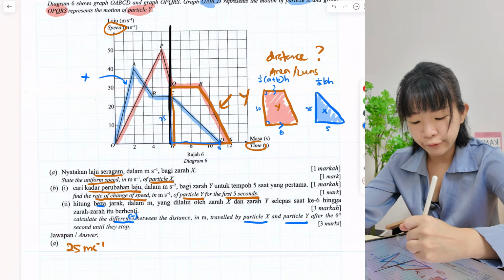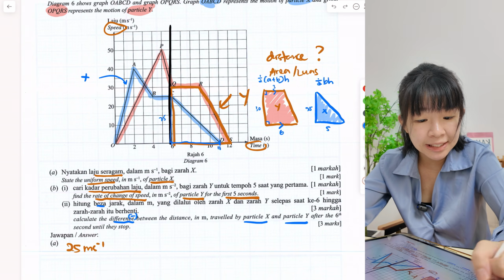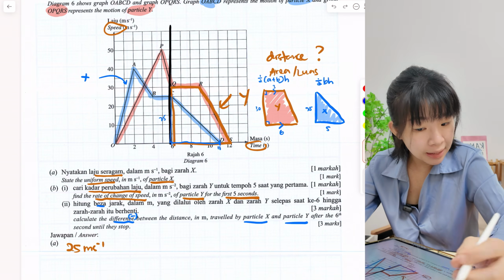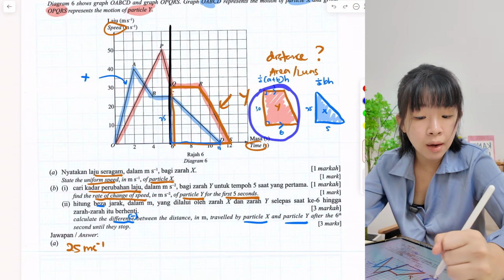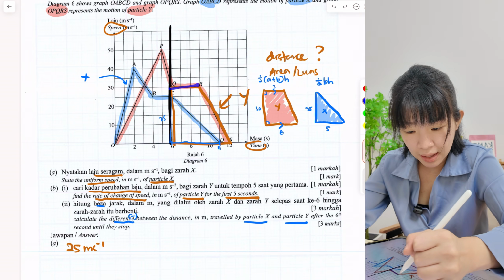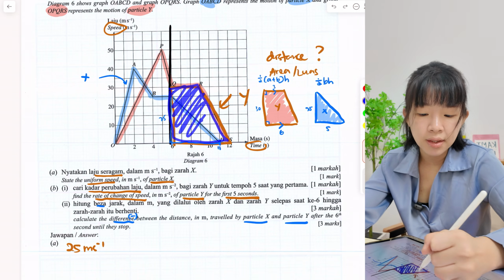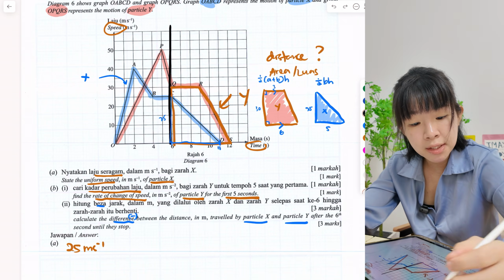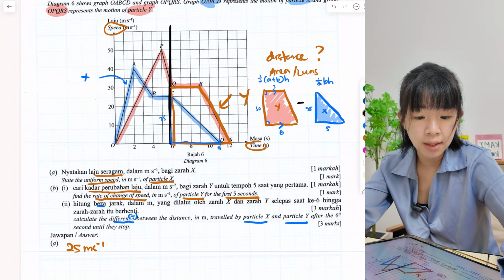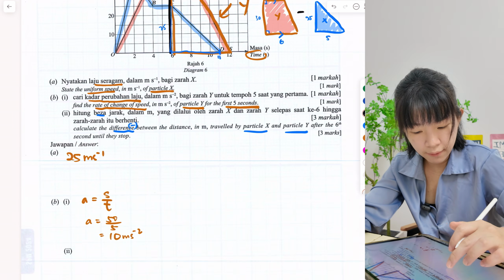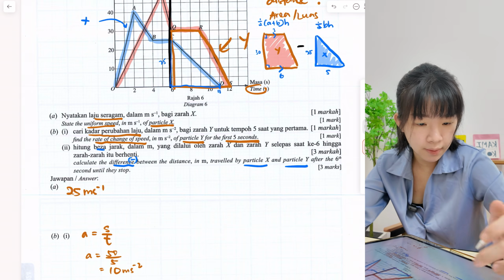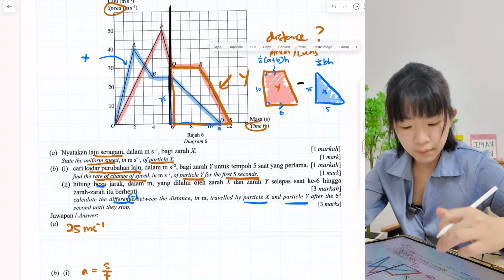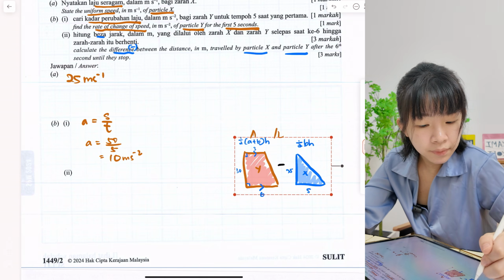So at the end, we need to find the difference. Difference means we need to minus. Okay, which area is bigger? Always take big minus small. You can tell that the area of particle y is bigger, isn't it? Look here, this area is bigger than x, correct? So we take trapezium minus triangle. Okay, so now we put everything together. Okay, put it here.